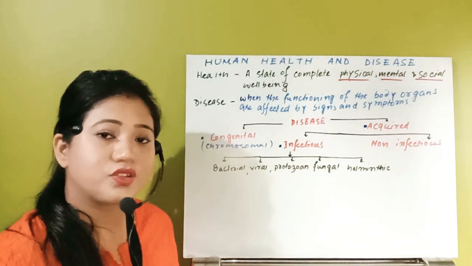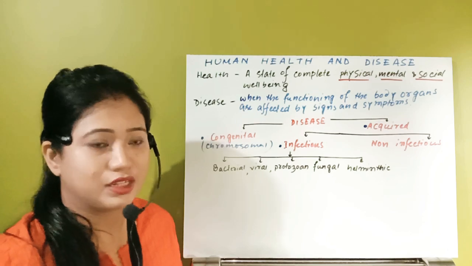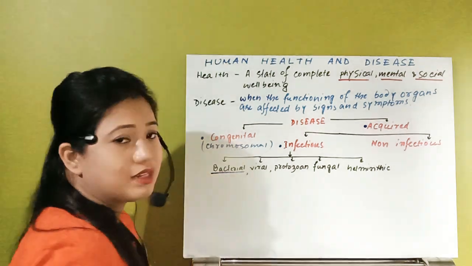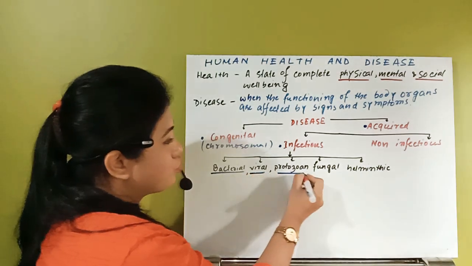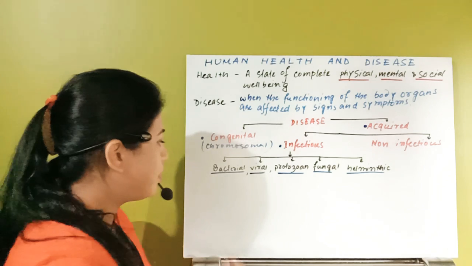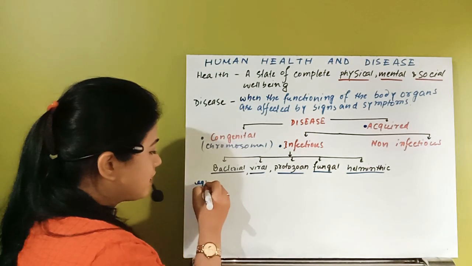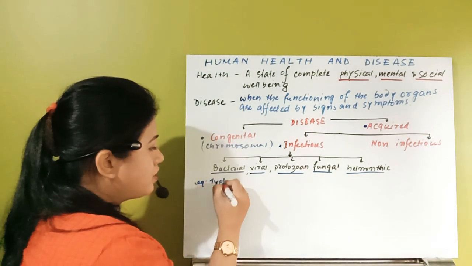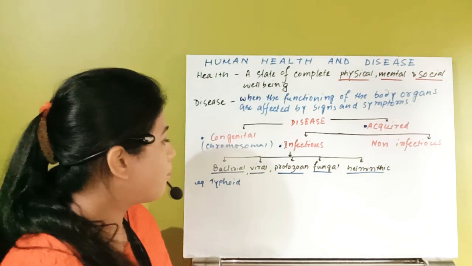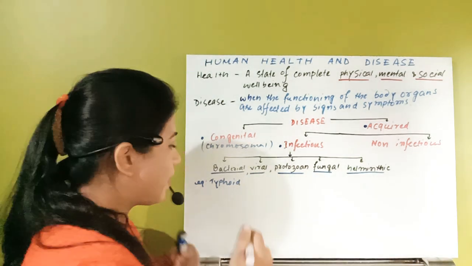Now those infectious organisms we can divide into how many parts? Five types. See, we have bacterial disease, viral disease, protozoan, fungal and helminthic disease. Example of bacterial disease: if you take the example of typhoid, this typhoid is a bacterial disease. If you take the example of a viral disease, so what is a viral disease?